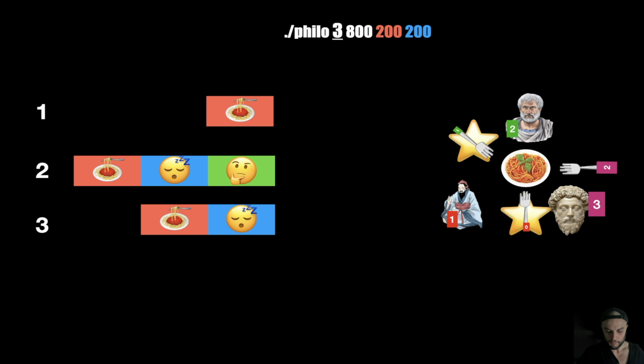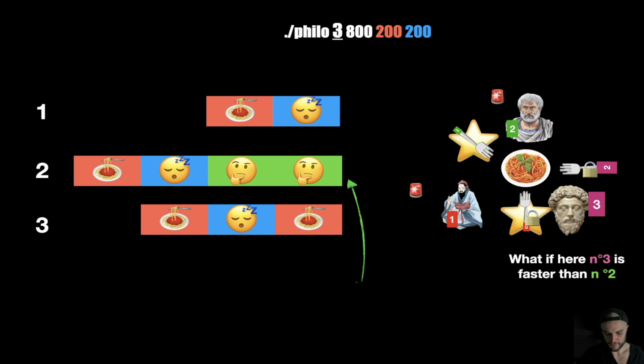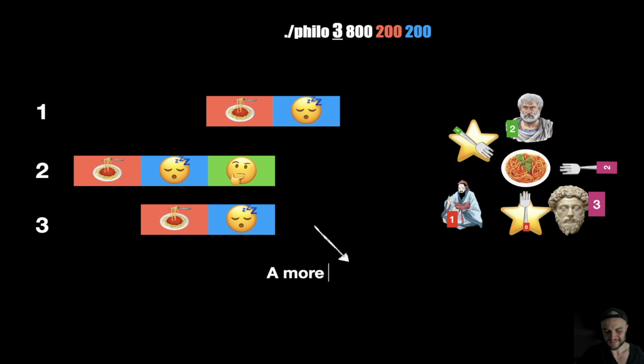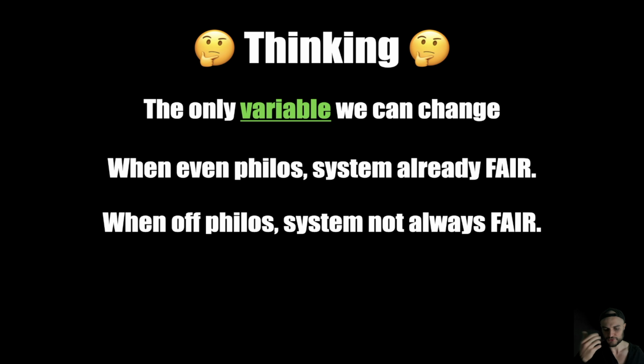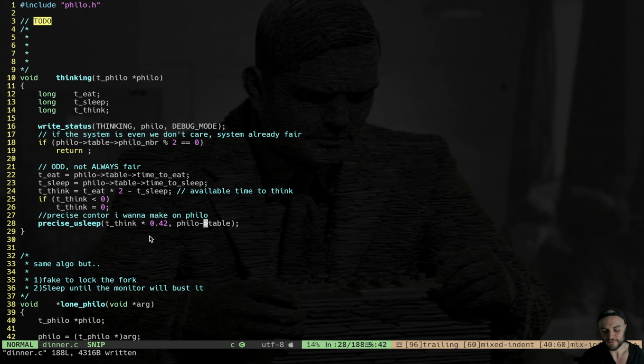We are in this moment in which philosopher number 3 is faster than philosopher number 2, and is going to eat again, forcing number 2 to think again, making the system not fair. Being smart, we are going to force philosopher number 3 to think for some time, giving time to philosopher number 2 to take the fork and making the system more fair. That's what I'm trying to do. And then we leave the 58% of the time to the actual system itself to take care of itself.